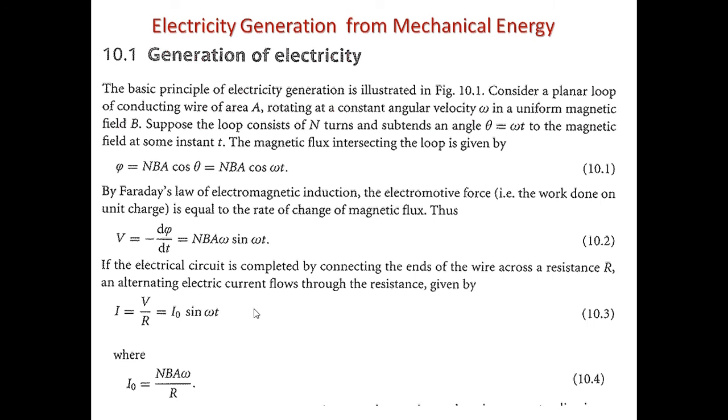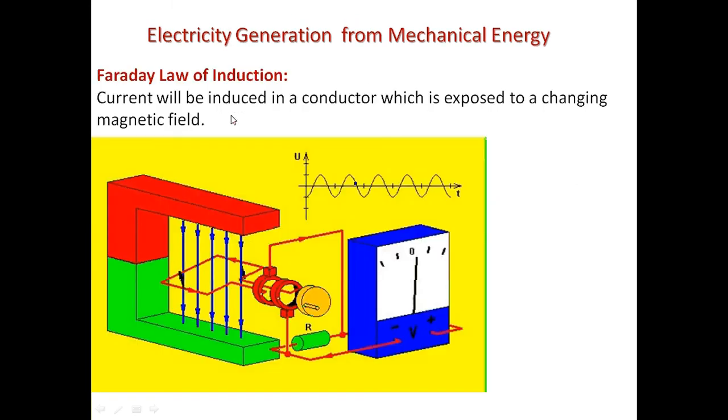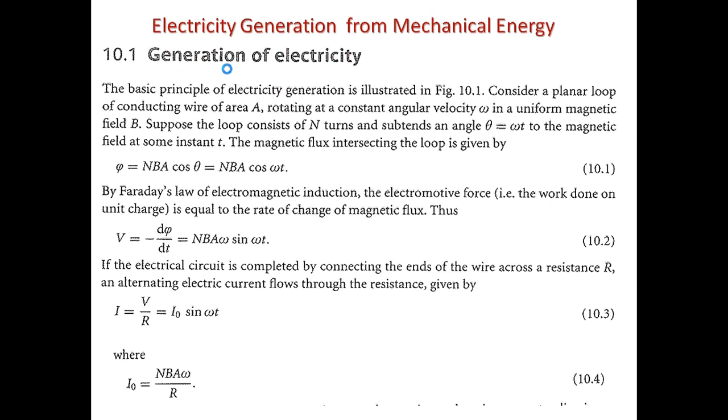If we look at it in the form of equations, suppose we use this planar loop of wire as a conducting wire of area A, rotating with a constant angular velocity omega in a uniform magnetic field B. Suppose this loop consists of N turns and makes an angle theta, equal to omega t, with the magnetic field, where t is the time.